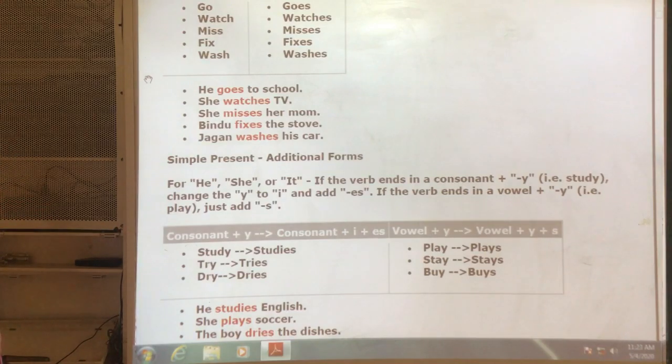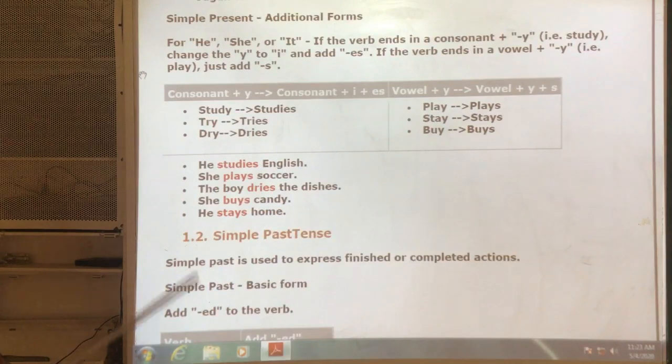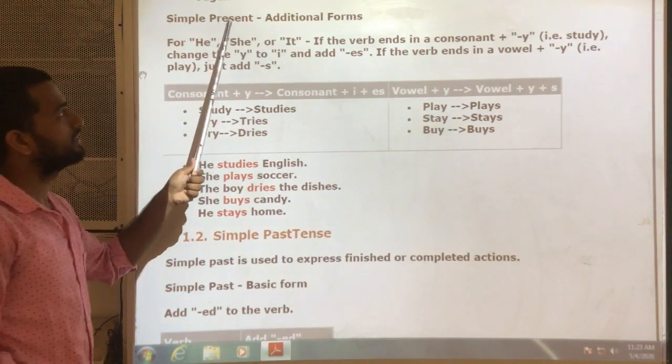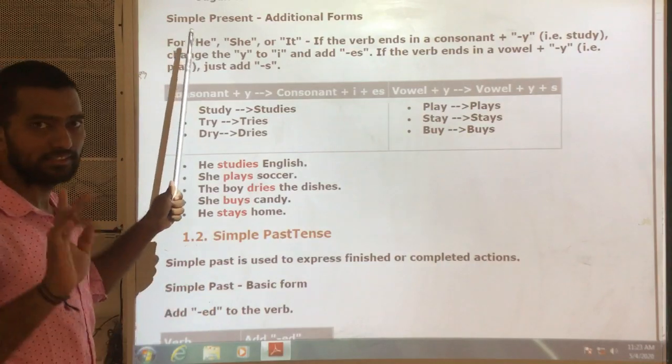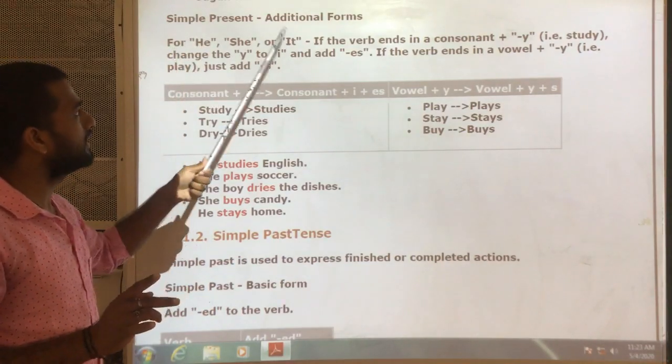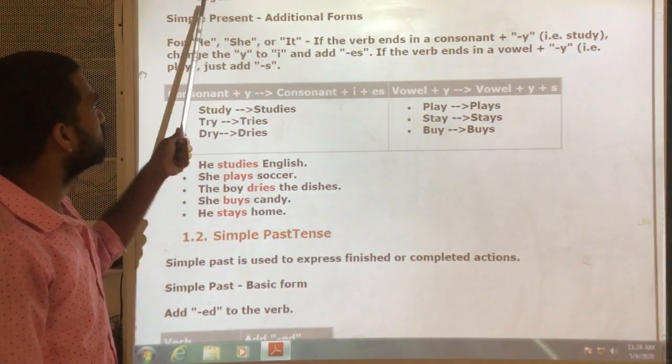Next, one more rule is there in simple present additional forms. For subjects, the same: he, she, it, or any other names like Jagan, Bindu.